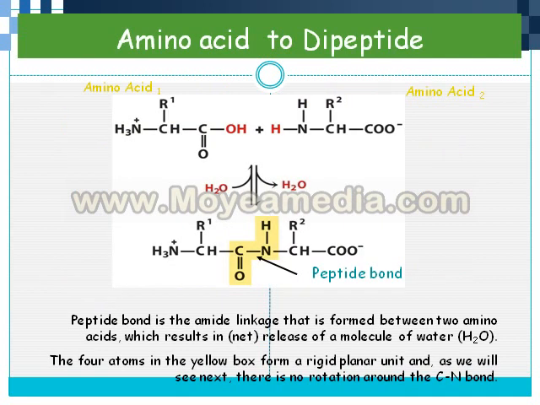Let us discuss dipeptide. Here two amino acids join together with the peptide bond in between, C double bond O and NH, as you see in the figure, and there is a liberation of H2O. So the peptide bond is the amide linkage that is formed between two amino acids, which results in the release of a molecule of water. The four atoms in the yellow box form a rigid planar unit, and as we will see, there is no rotation around the C-N bond.